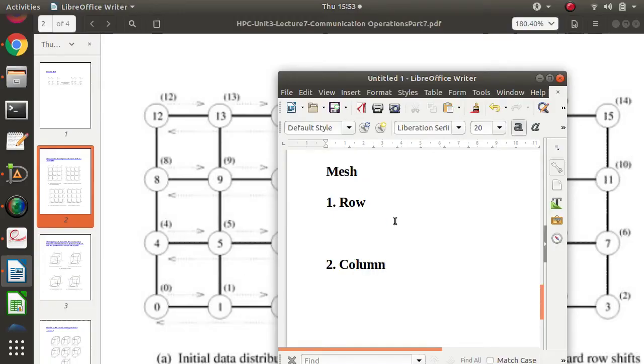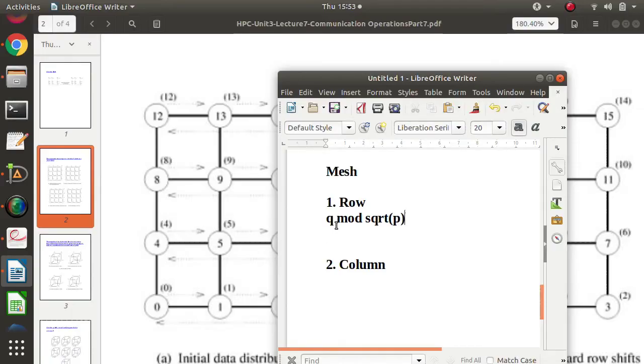Now, how much row-wise communication is done? It is q mod square root of p. I'm writing it like this.